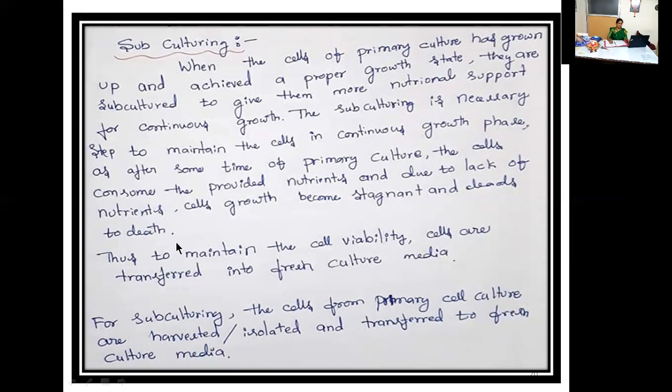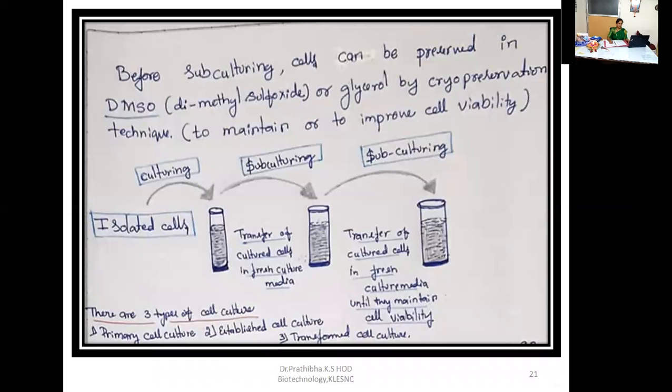Right, hope you understood the subculturing here. For subculturing, the cells from primary cell culture are harvested, isolated and transferred to fresh culture media for their further growth.